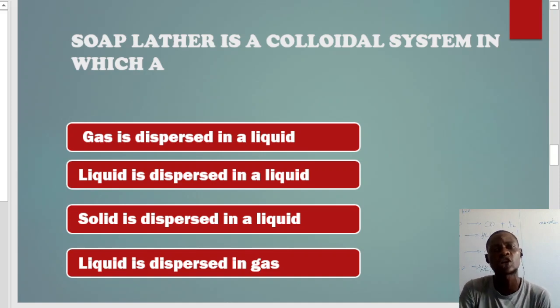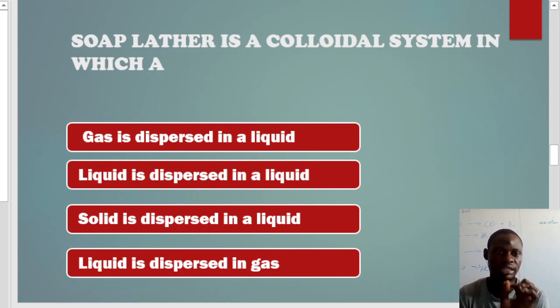We can also have a solid and liquid mixture. But let me give you one thing. In JAMB, they are going to base their question on three. The first one is emulsion. We have aerosol, emulsion, and then the last one that is there.